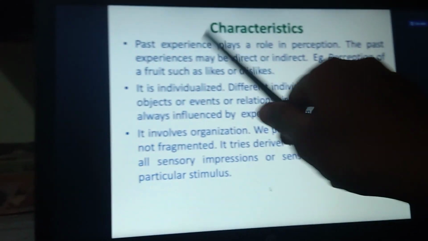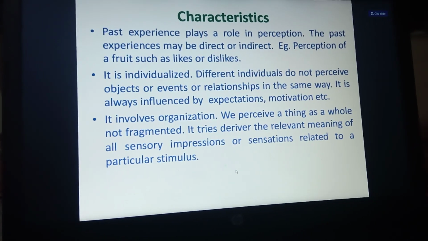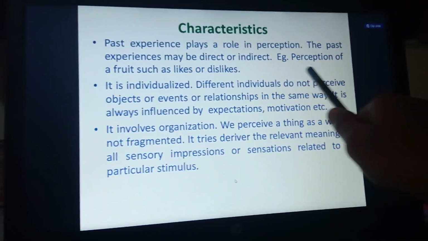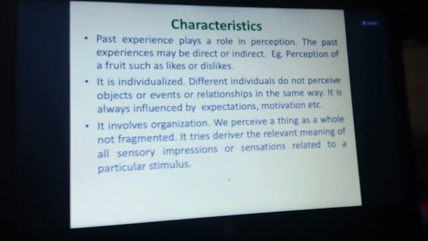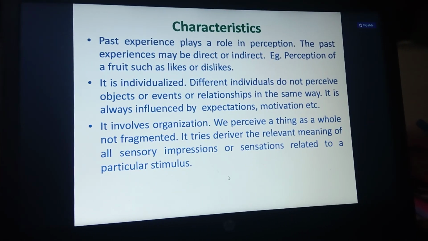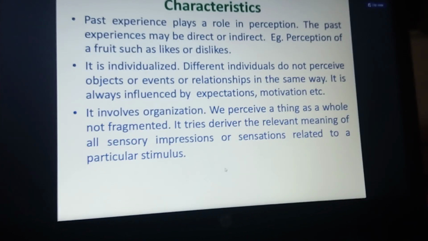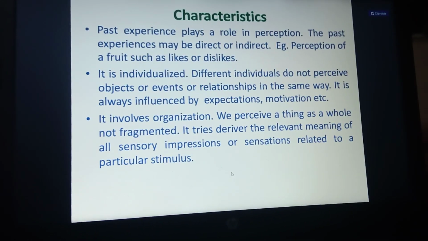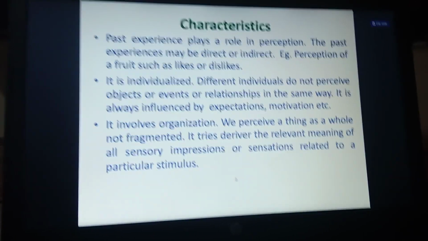Next one is that past experience plays a role in perception. I think they have already given an example here: if you don't like a fruit like an apple, or vegetables like cucumber and bitter gourd, your perception towards that object is likes and dislikes.